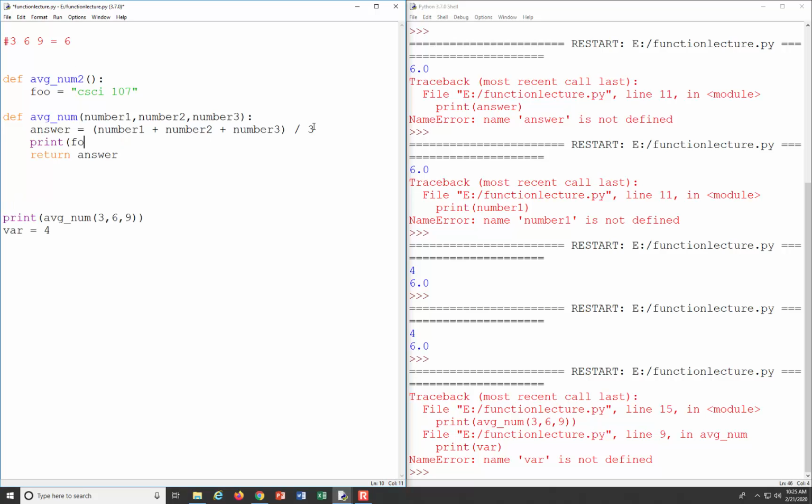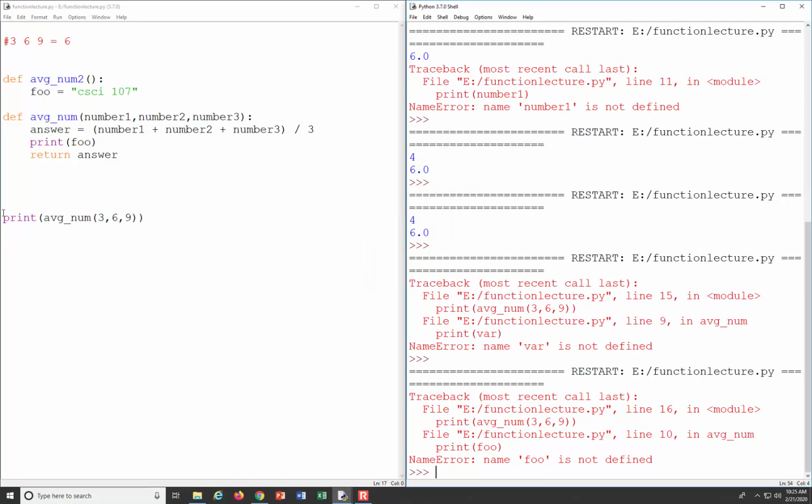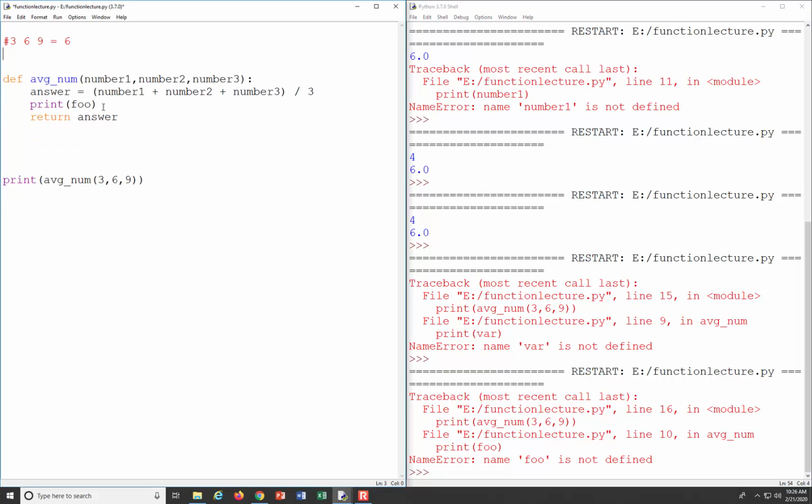And if I try to print out foo right here, and let's get rid of this line or else we're going to get an error, and we run it, we get an error message now when we try to print out foo in that second function because foo is only defined in our average number 2 function, and those two functions cannot see each other, they can't communicate with each other. They can only see what's in the function and what's been defined before the function has been called. Okay? So that's the main idea behind local variables. Does that make sense?